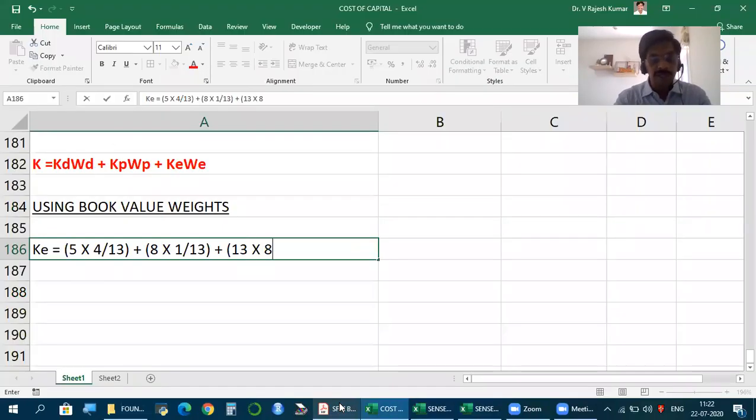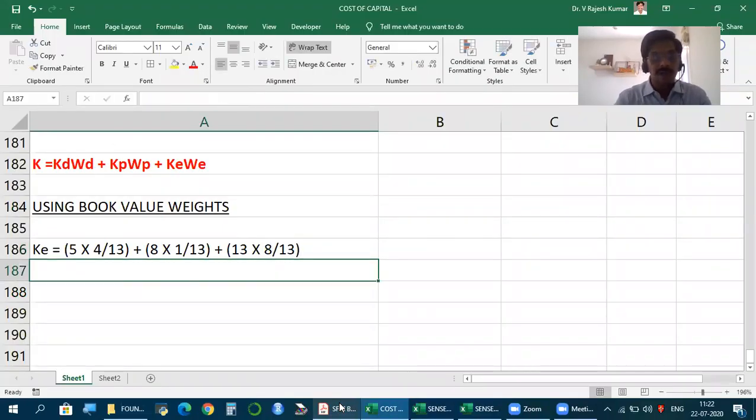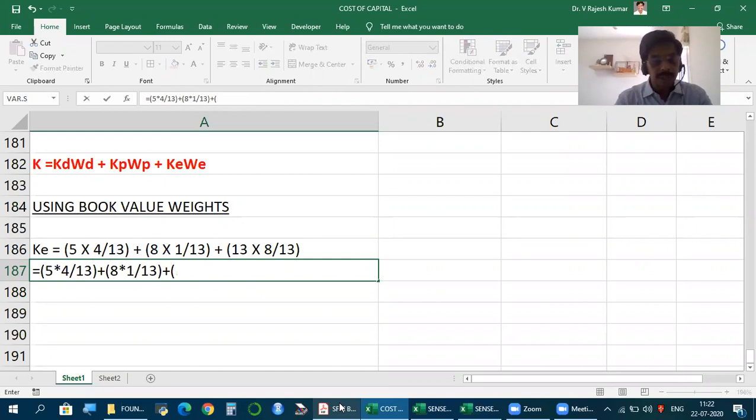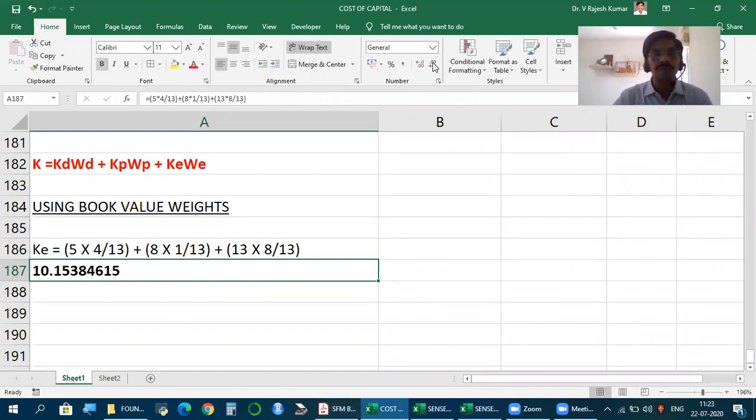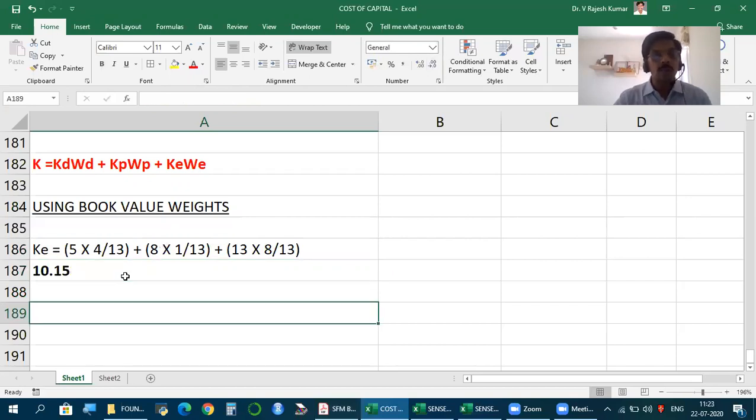into 8 by 13. Now this is the formula. So it is 5 into 4 by 13, plus 8 into 1 by 13, plus 13 into 8 by 13. Round off to the nearest digit. So going by book value weights, what is the WACC? 10.15%. This is with book value weights.